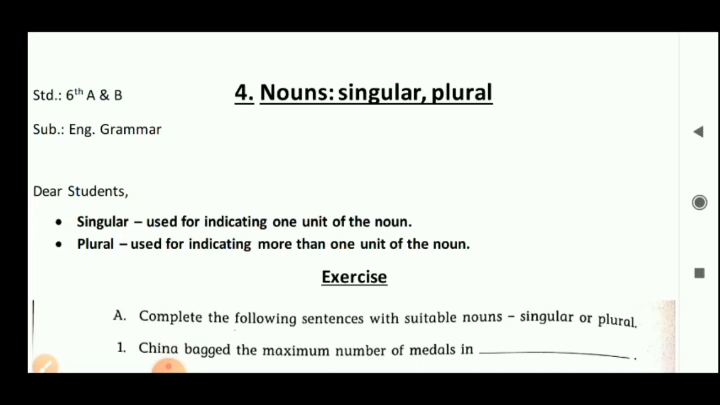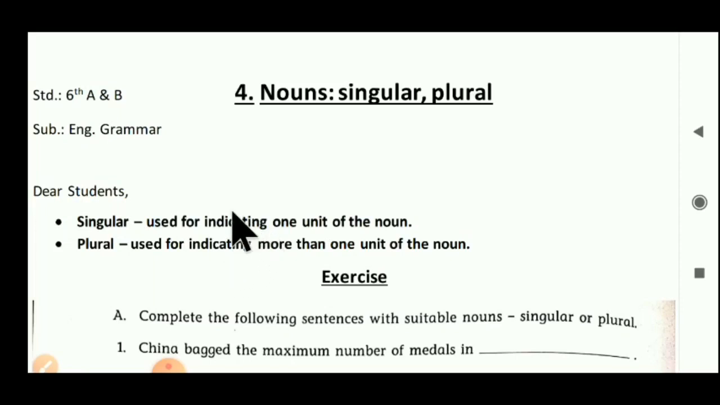But before starting our video of exercise, we have to revise what is a singular and what is a plural. First of all, singular is used for indicating one unit of the noun. It is used for a single noun. It is one unit of noun. It is known as a singular noun. More than one unit is known as a plural noun. More than one thing, one place, one person, we can say that it's a plural noun.